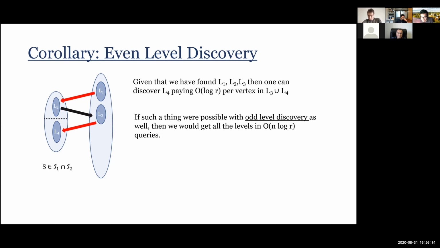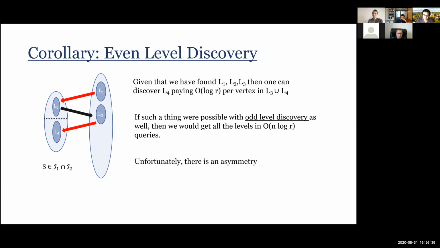So if this thing, again, to mention the same thing that I said last time, if the same procedure of discovering edges was also true from left to right, then I would be done. I would find the sets L1, L2, L3, L4 paying order n log R queries. And then there are R rounds, and so I'll get order n log R times R.